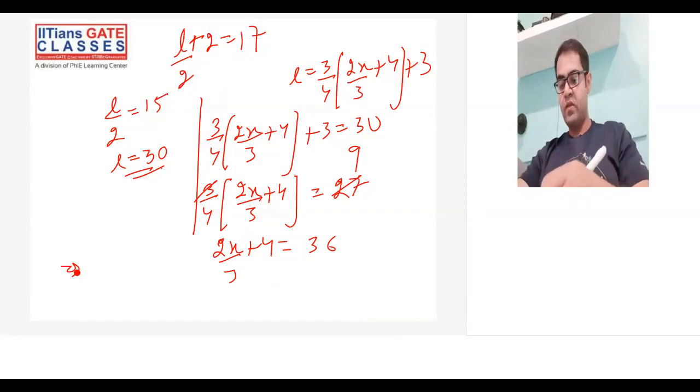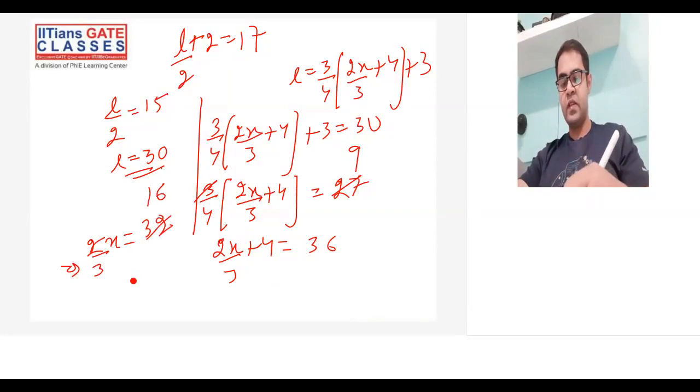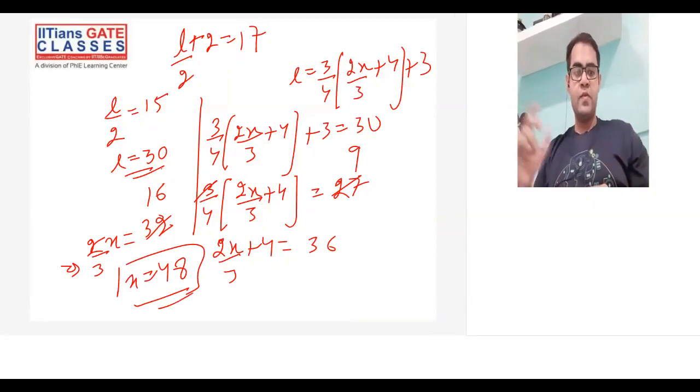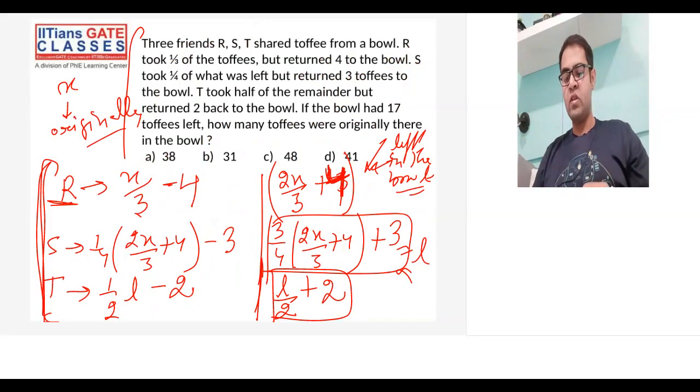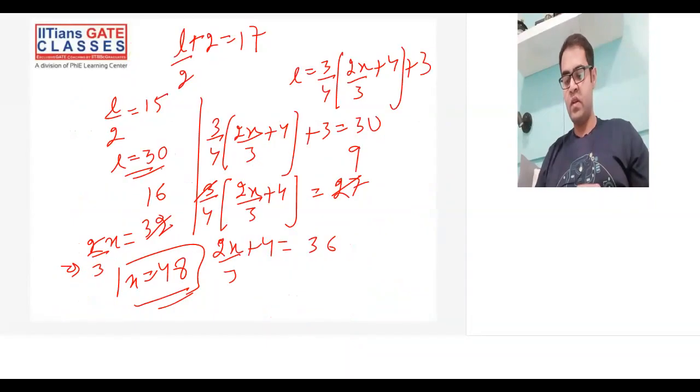Okay. So this becomes what? 2x by 3 is equal to what? 32. So this will cancel, it becomes 16, x becomes what? 48. So simple. So first part of the question is trying to form the equations. Second part of the question is you have to solve those equations. Okay. So that means total there were 48 toffees in the bowl. There were 48 toffees in the bowl. Alright.